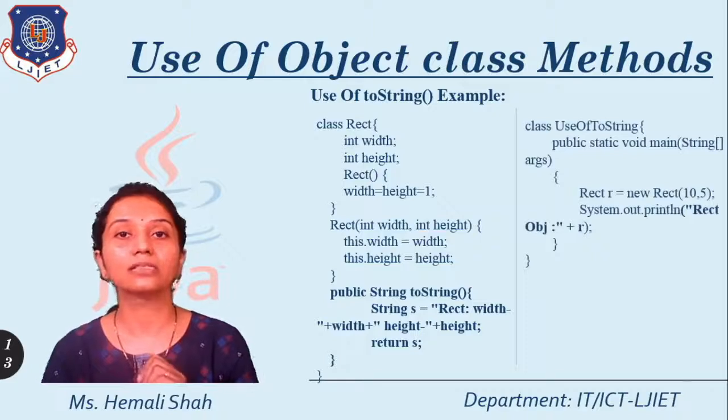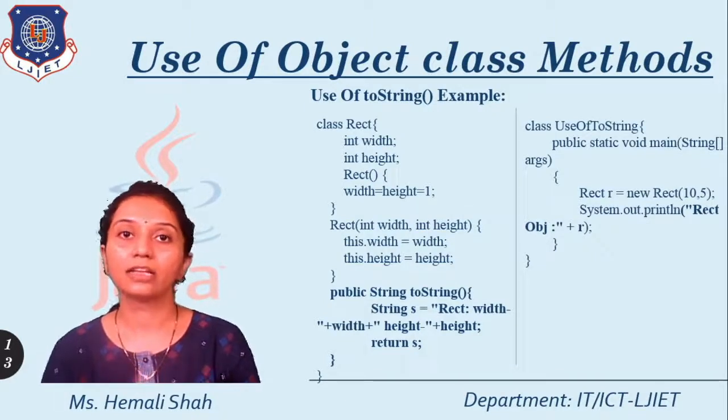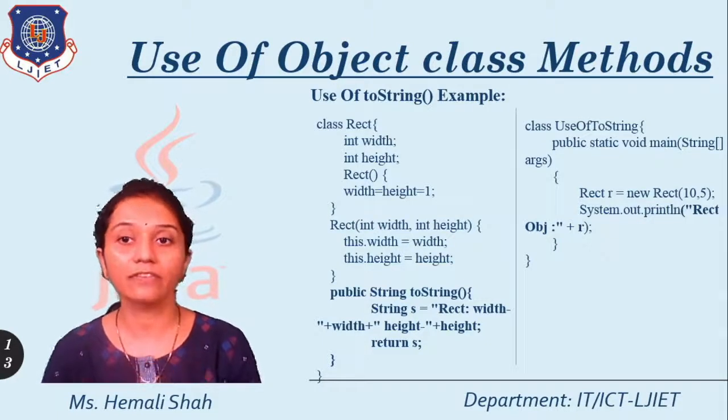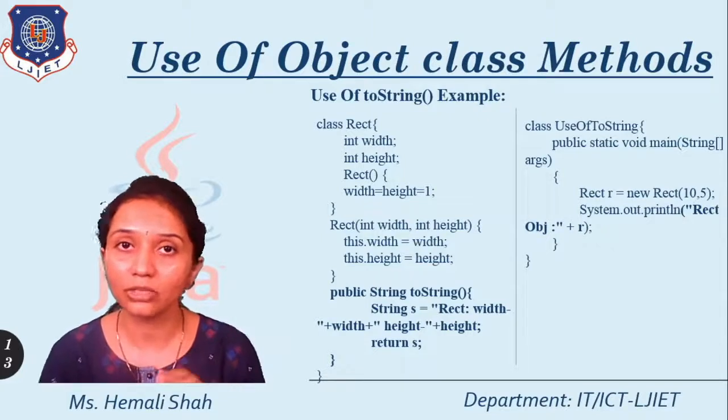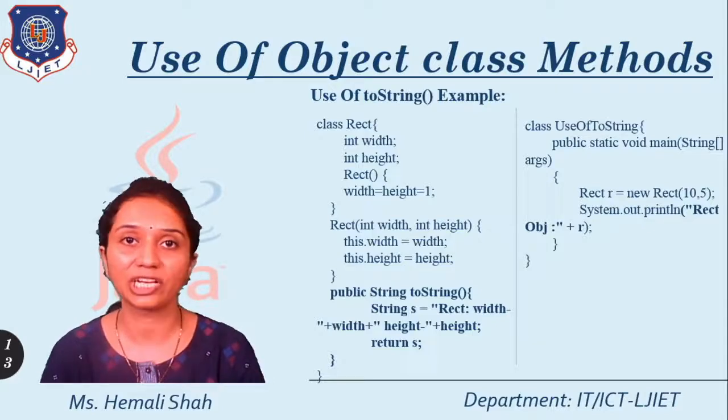Now where will this function be used? If you have such a main in some demonstration class, and you create the object of this Rect class, and use this rect object inside System.out.println, you will automatically get the output of the toString function.